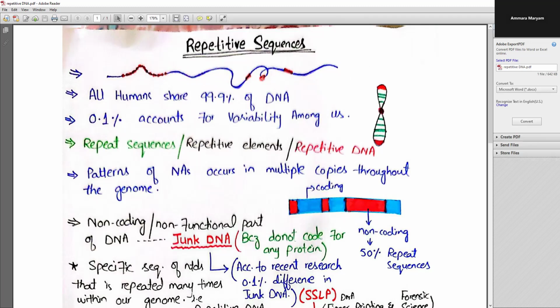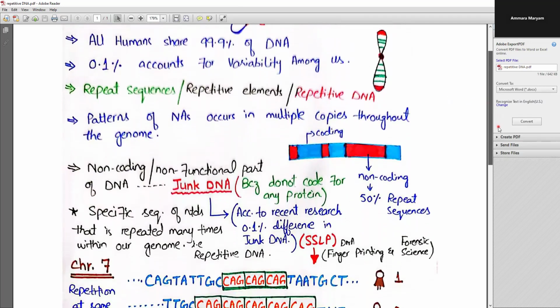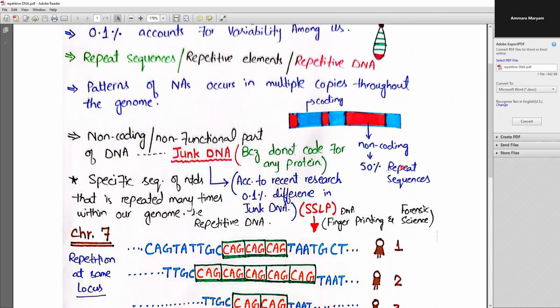These can be scattered throughout the genome, or they can lie close to one another in close proximity, which we'll discuss later. These specific sequences of DNA that repeat many times within our genome are referred to as repetitive DNA.